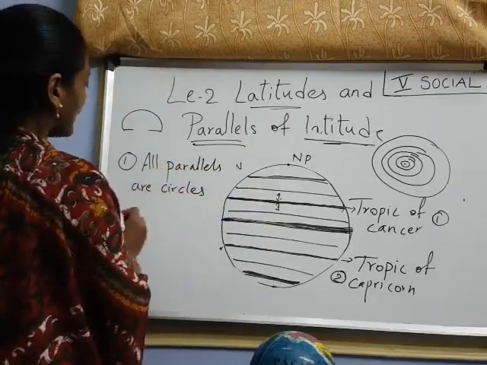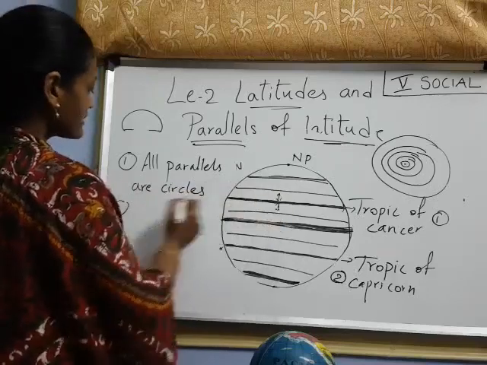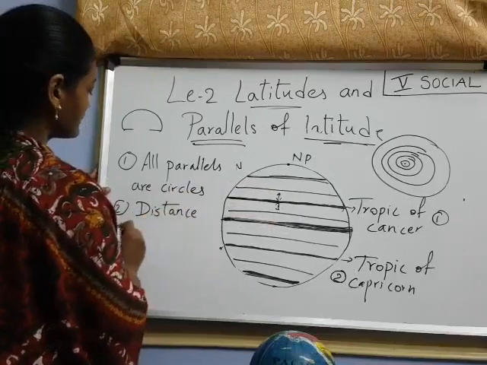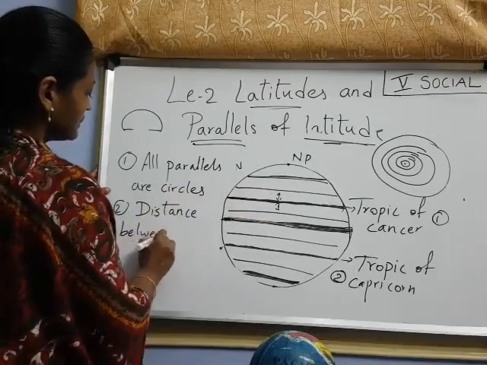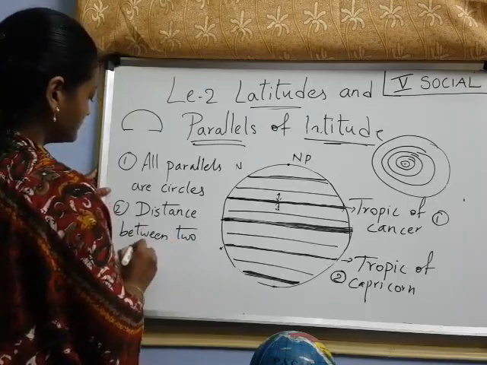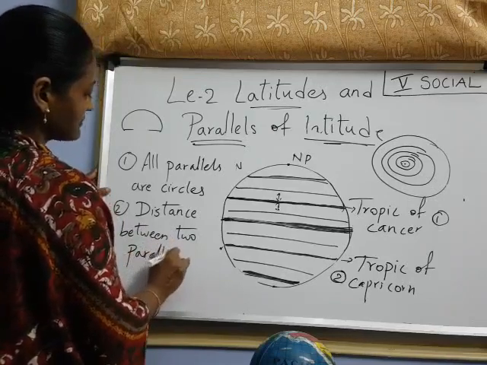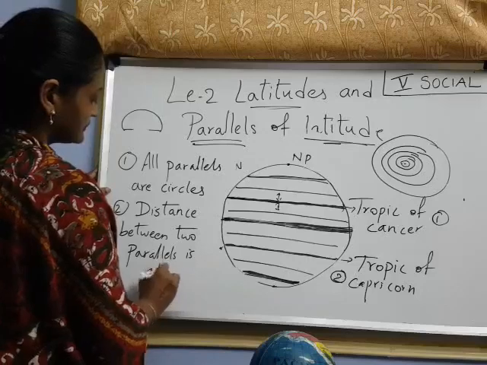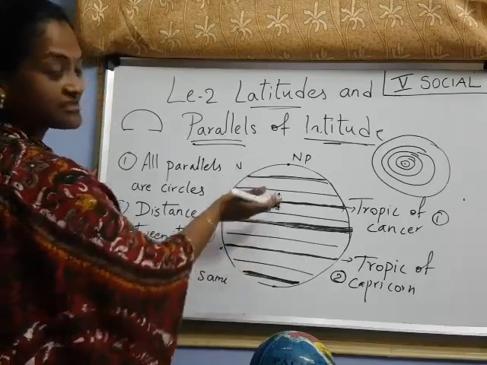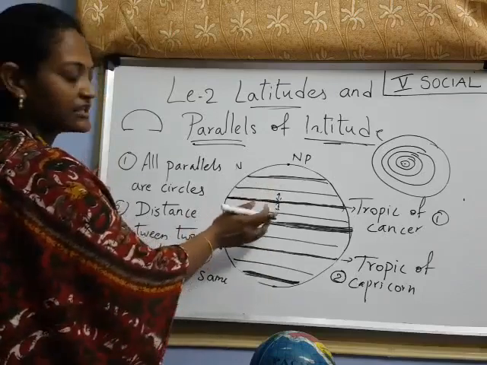And the second one: the distance between two parallels is the same, always the same. Always means every time the distance is the same between each parallel.